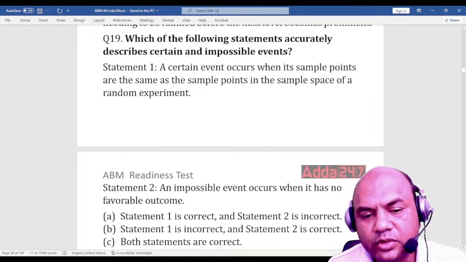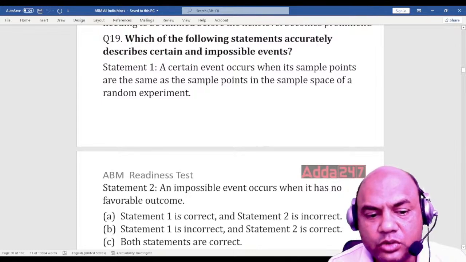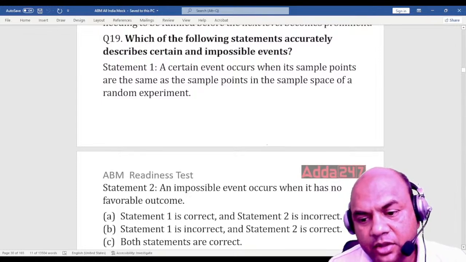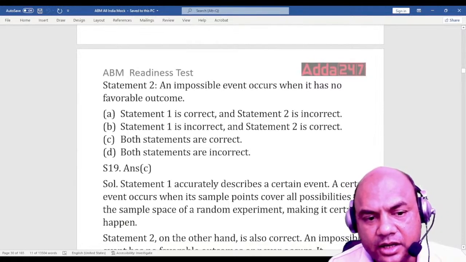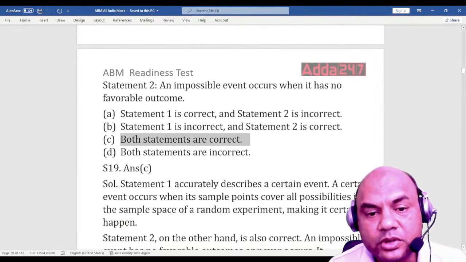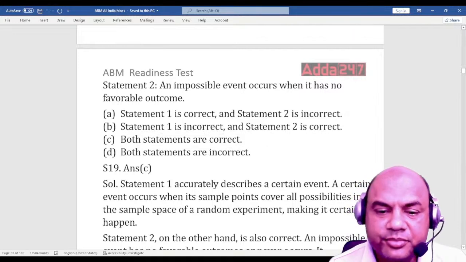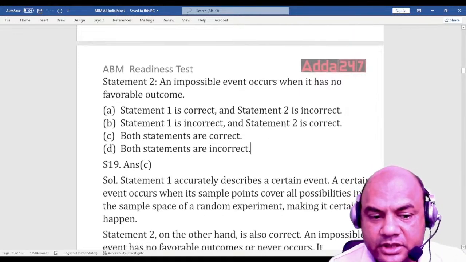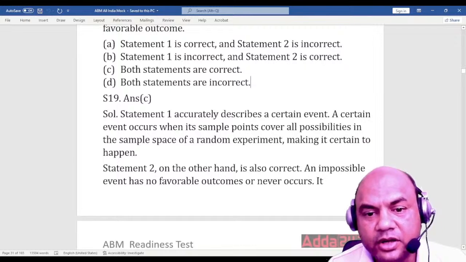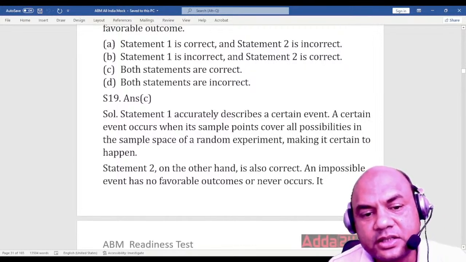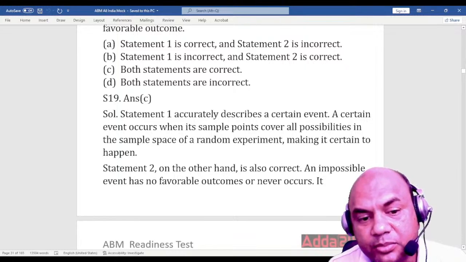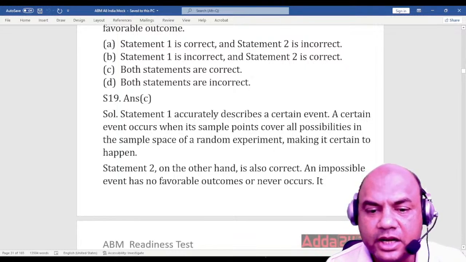And statement 2: an impossible event occurs when it has no favorable outcome. So these are the 2 statements. I'll directly read the answer. Both the statements are correct. Okay. So both of them are correct. Got it? Again, you can pause it and watch it again. So statement 1 accurately describes a certain event. A certain event occurs when its sample points cover all the possibilities in the sample space of the random experiment. Okay.